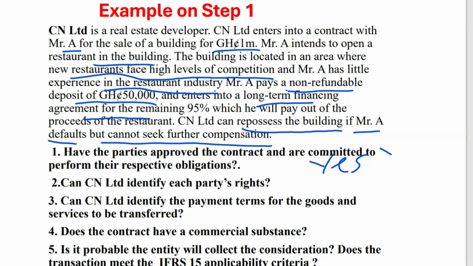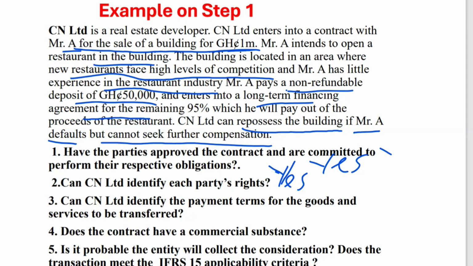Then, can CN Limited identify each party's rights? This also is yes. Why? What are the rights? CN Limited enters into a contract with Mr. A for the sale of a building worth 1 million. So CN would deliver the building and receive 1 million.